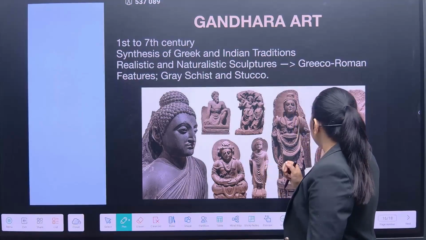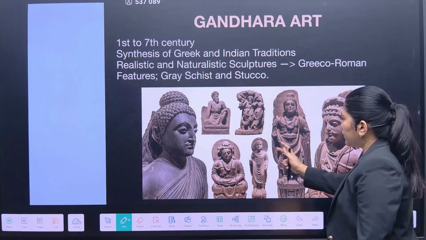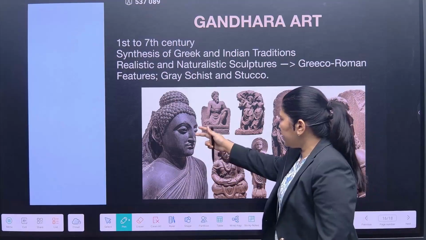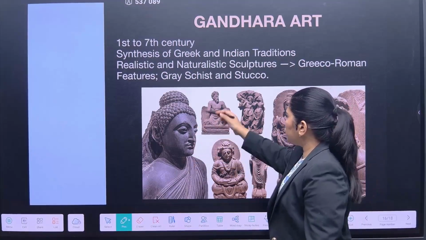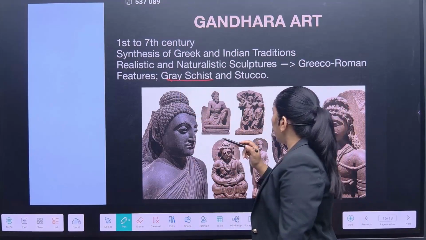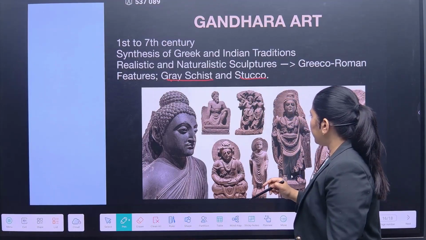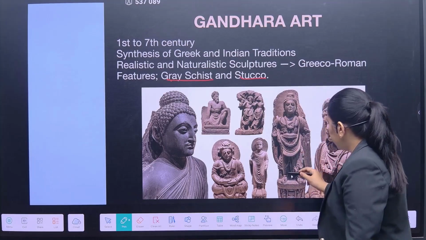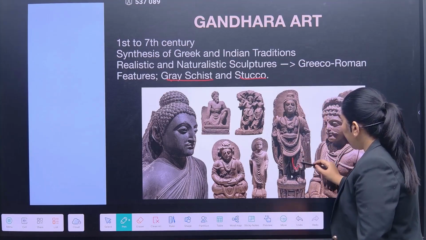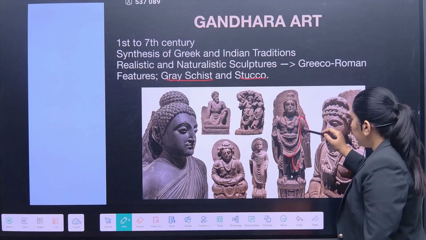Now see the color of the stone. It is somewhat grayish, and the source of the stone is gray schist, and stucco. See the color of the sculptures and the way they are draping their dresses.